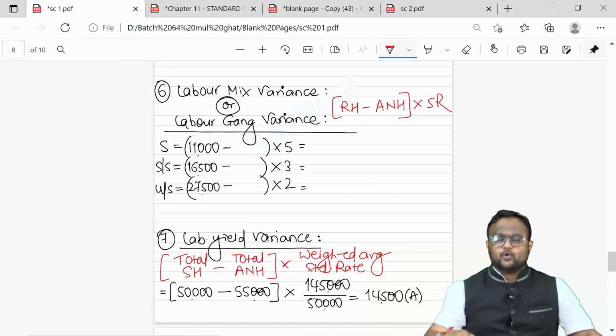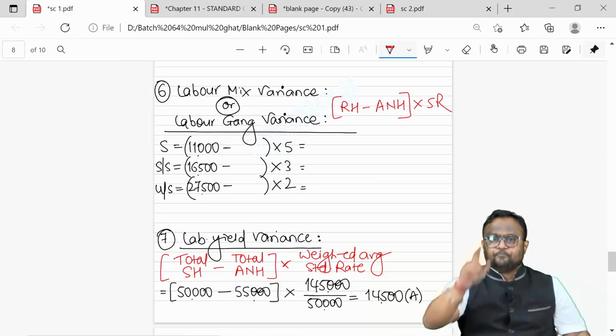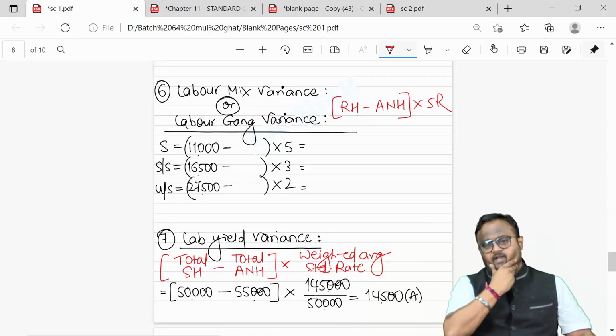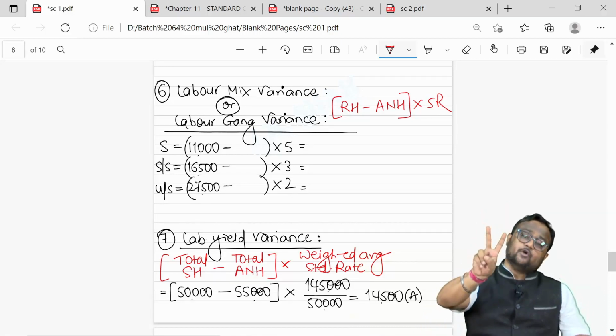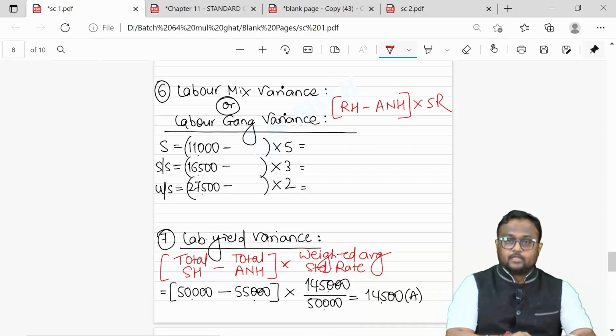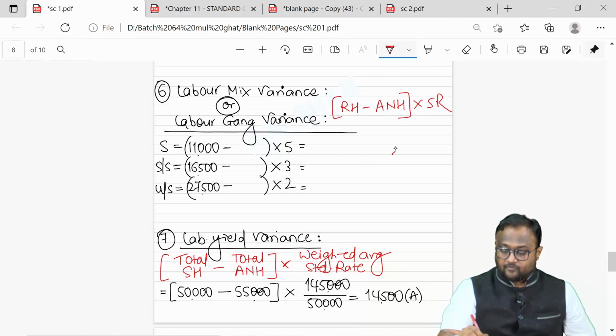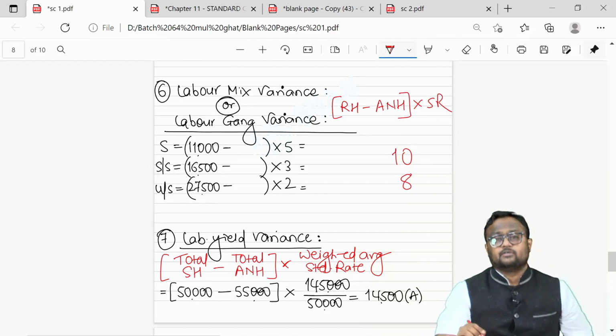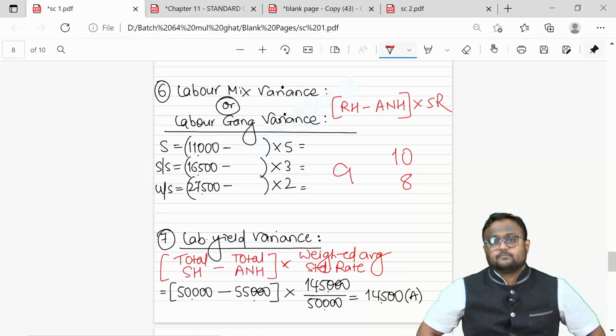Take your own example. You are a worker, you have worked for 10 hours in a day. I am supposed to pay you for 10 hours. Now due to power failure, 2 hours you couldn't work. You were there in the factory for 10 hours, so I have to pay you for 10 hours. But due to idle time, due to power failure, you couldn't work for 2 hours. That means you have worked only for 8 hours. And in 8 hours, you actually completed work of 9 hours.